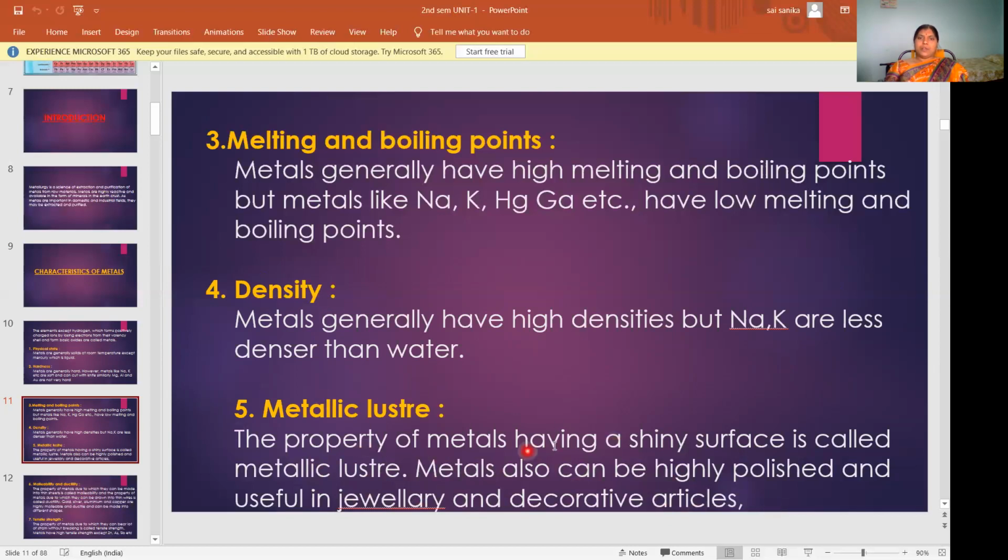When you cut a metal, the surface of the metal will shine. That property is called metallic luster. That's why metals can be highly polished and are useful in jewelry as well as in decorative articles.